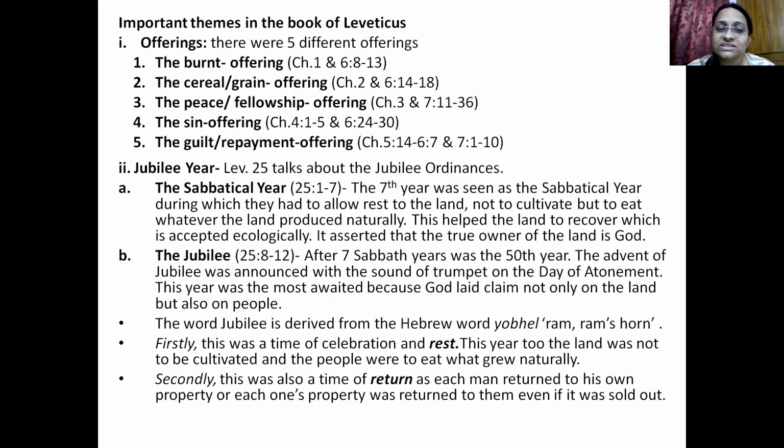Okay, so there is a sabbatical year. Let's talk about the sabbatical year first. The sabbatical year is mentioned in chapter 25, verses 1 to 7. This is the seventh year. It's always a seventh year, called the sabbatical year. So what happens in the sabbatical year? The sabbatical year is the year of rest for the land. On the seventh year, people are not supposed to work on the land. For the whole seventh year, they are just supposed to eat what the land naturally produces.